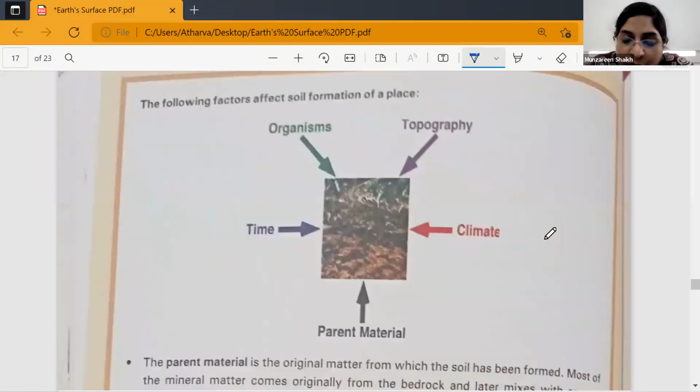Yes. Number one is parent material. Number two, climate. Number three, topography. Number four, organisms. And number five, the time. So these are all the factors which affect the soil formation. This is already in the form of a diagram. It will help you all to remember the pointers. Now we will see each of these in detail.